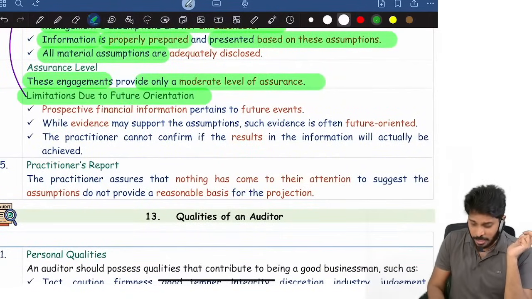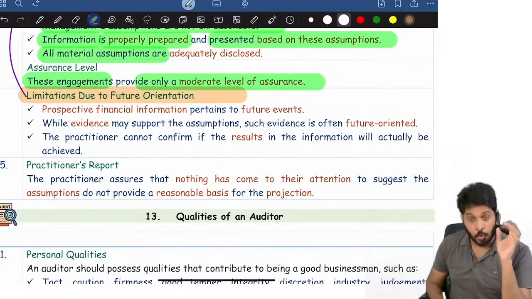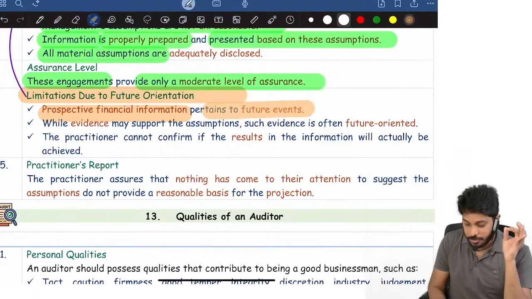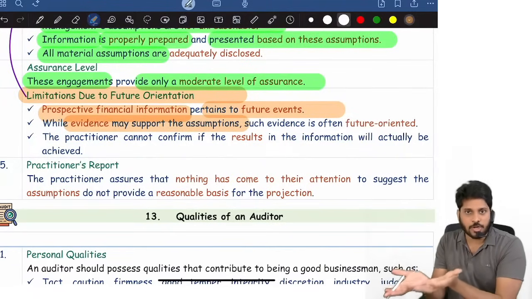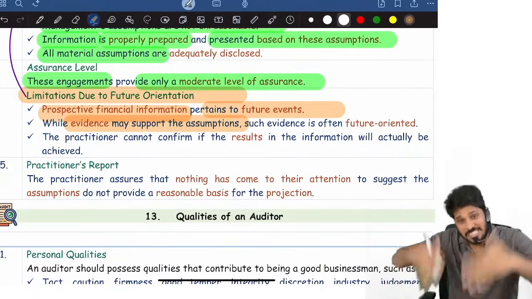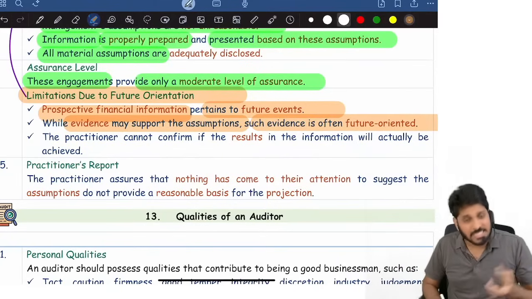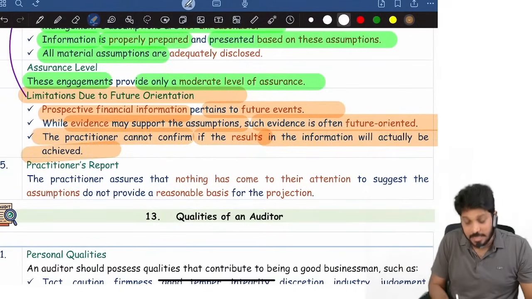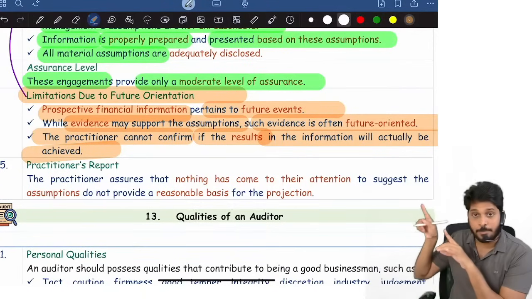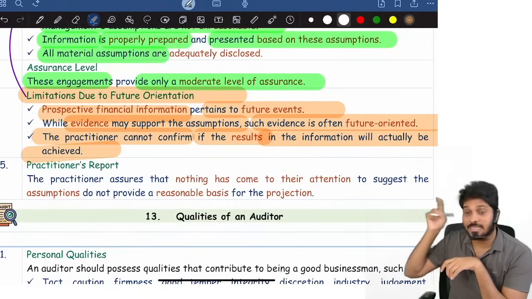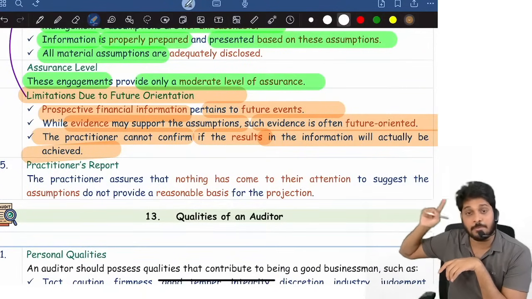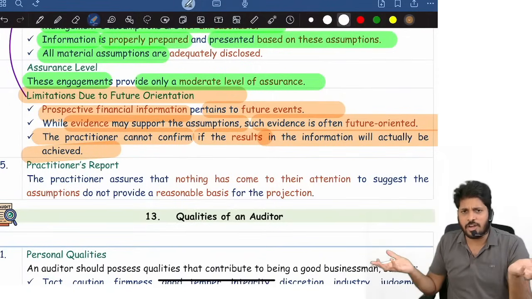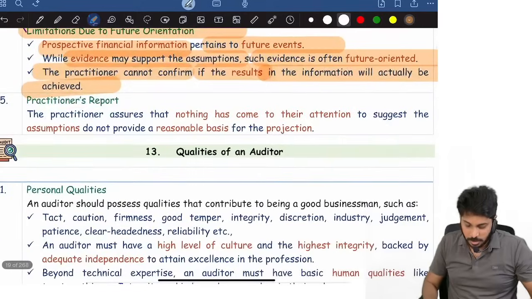And remember, in these engagements, there is a huge limitation. Why? Prospective information belongs to the future. The evidence may be there, like assumptions, whether they are reasonable or not. You are checking, evidence might be there, but these assumptions themselves are future oriented. Such evidence itself is future oriented. So the practitioner cannot confirm whether results in the PFI can be achieved or not. In the prospective balance sheet and prospective P&L, whether those numbers will appear, whether those numbers will turn into reality tomorrow or not, we cannot verify. We cannot give any assurance.